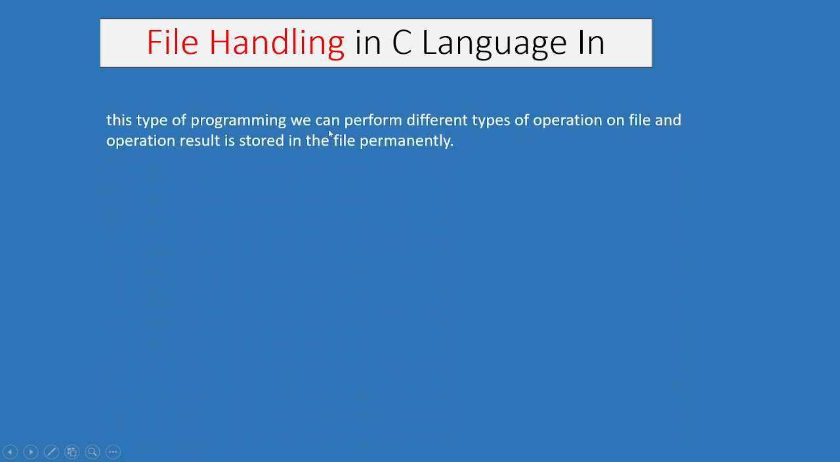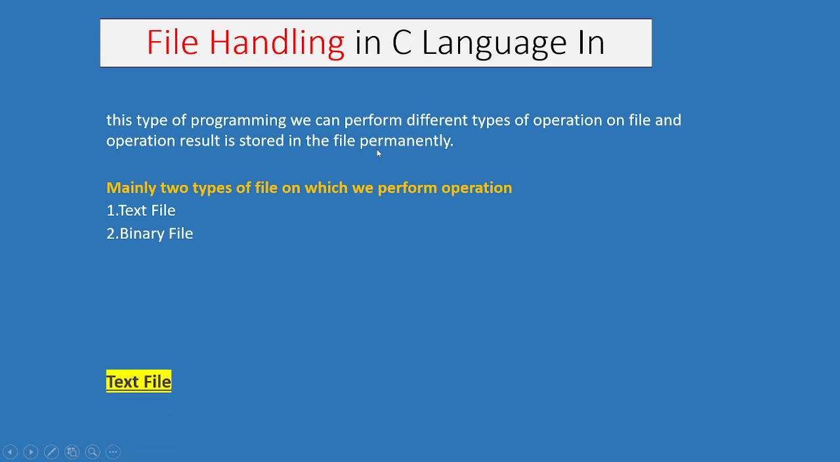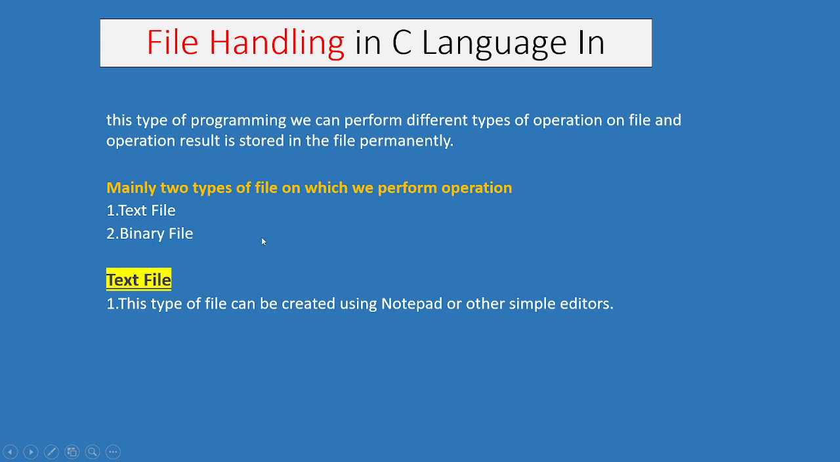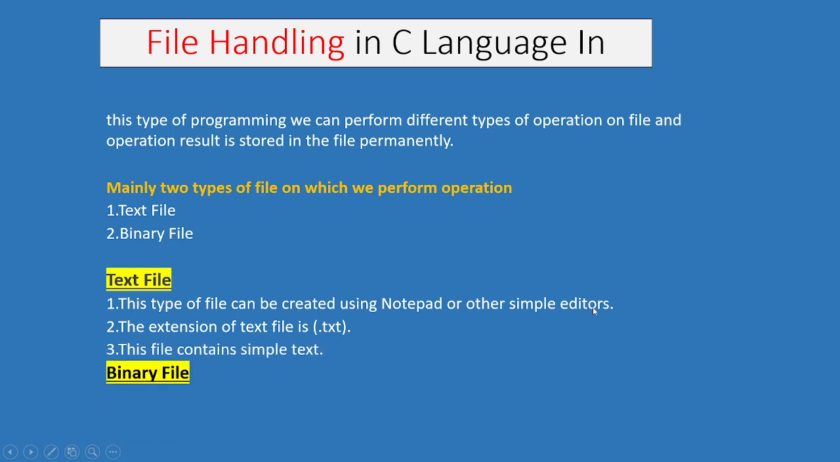In this type of programming, we can perform different types of operations on a file, and the operation result is stored in the file permanently. File handling has two types: text file and binary file. Now about text file: this type of file can be created using Notepad or other simple editors. The extension of a text file is .txt, and this file contains simple text.